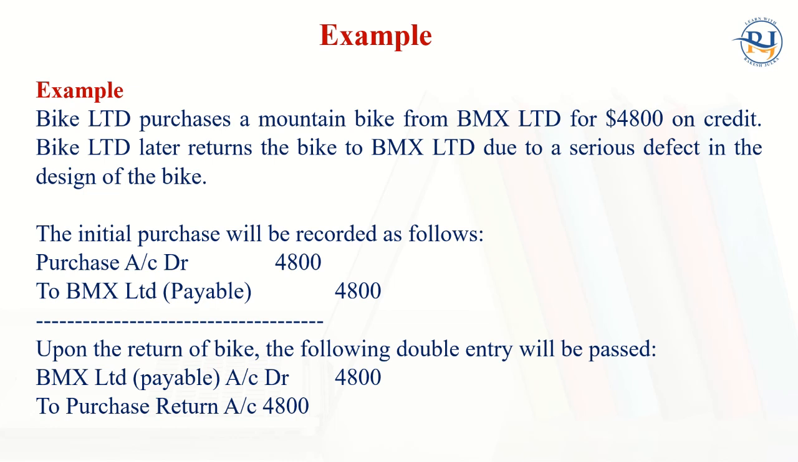Now one example that I'm just going to show: Bike Ltd purchases a mountain bike from BMX Limited. 4,800 is the amount of the bike on credit. Bike Ltd later returns the bike to BMX Limited due to a serious defect in the design of the bike. Initially, the purchase will be recorded as purchase account debit to BMX Limited or accounts payable. Upon return of the bike, that will be BMX Limited account debit to purchase return. As I mentioned in the previous example, this is one more example that I have set up for you.